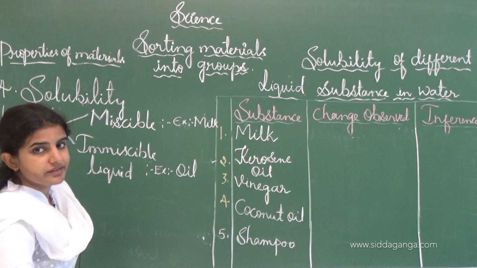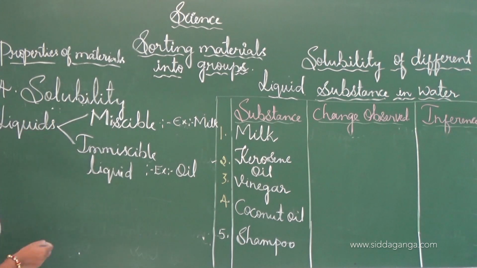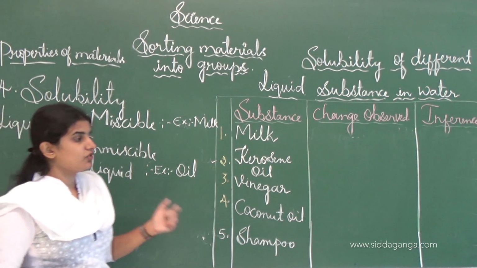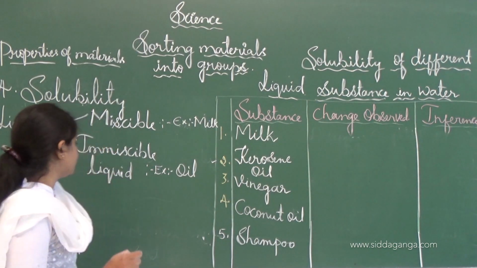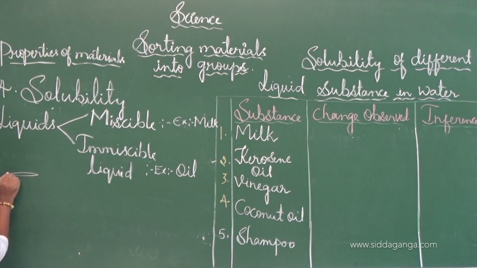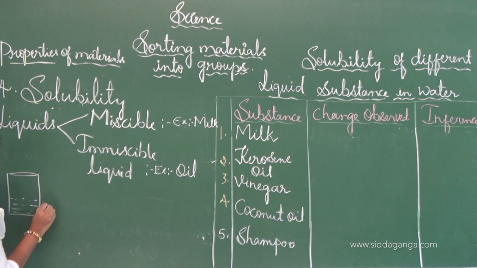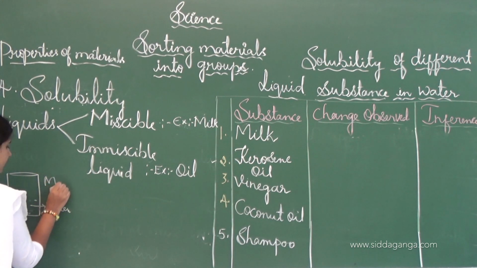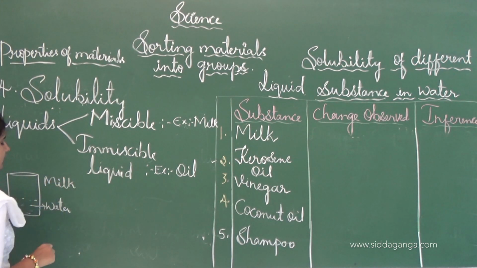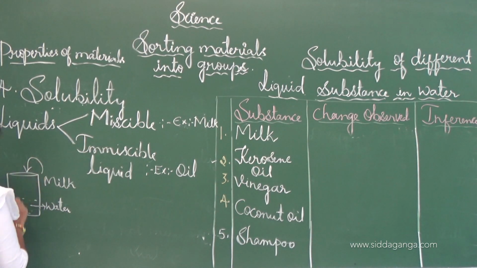For this one, there is an activity, like we did with solid substances, the solubility of different solid substances in water. I will put a beaker here, in which I have to add water. Water we have to take in the beaker, and here we put the milk. Milk is a liquid and we have to pour it in the water.